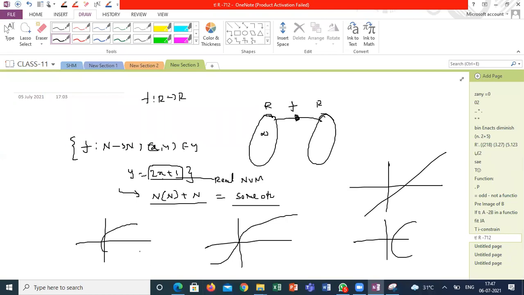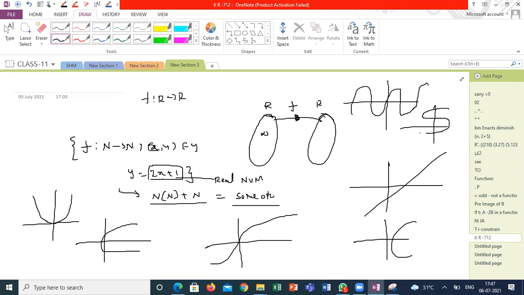Suppose this is like this, and this is like this. I'm giving different graphs. How can we say this is a function or relation? Suppose I'm giving one like this. Guys, please. Sir, actually everything is a function, right? No, sir, everything is not a function.